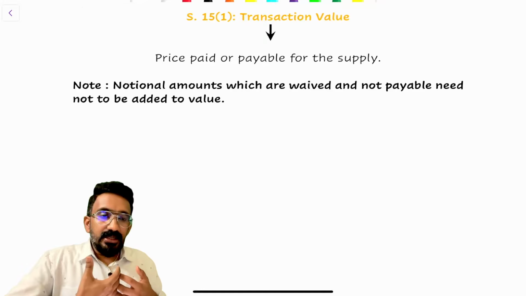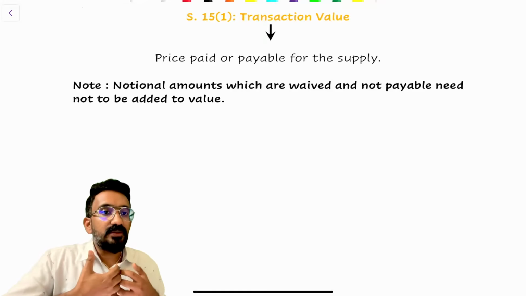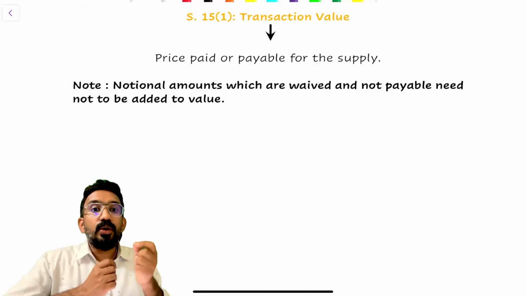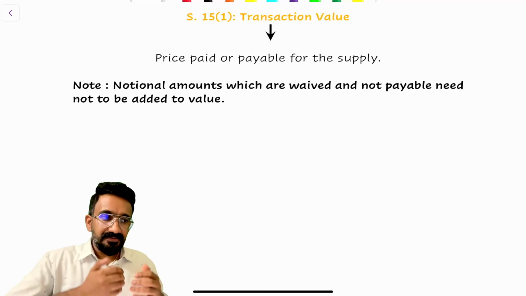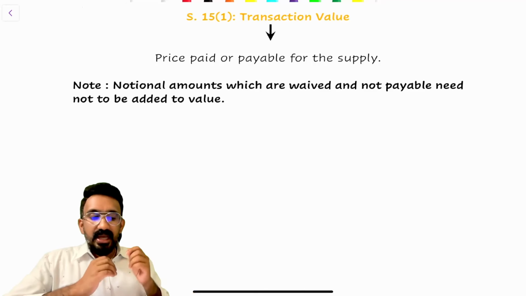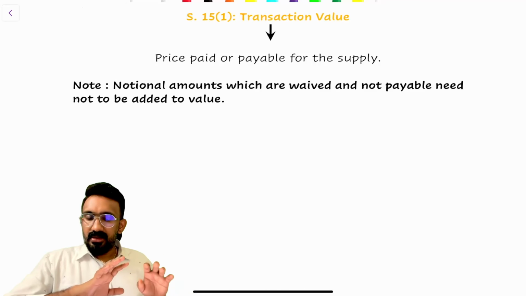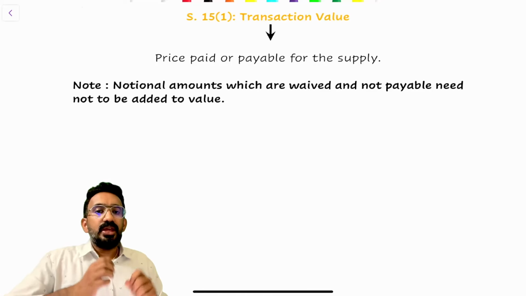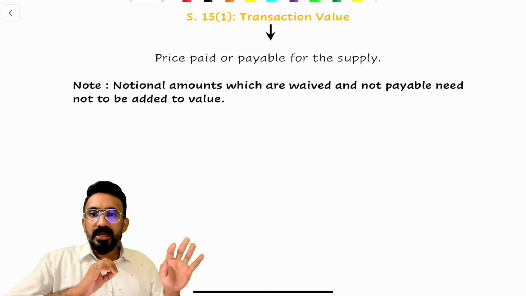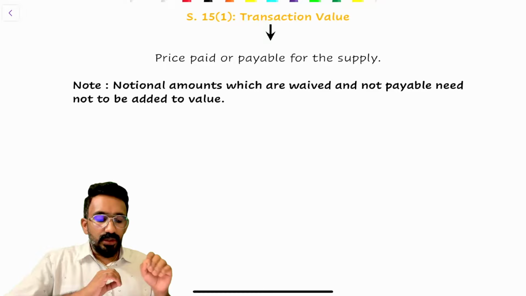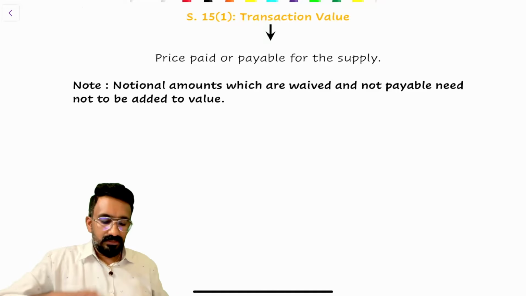The entire understanding of the concept of valuation is inside this wording. What is that wording? Paid or payable, which means what? The GST department does not intend to collect GST on the amount that is not payable. Say I decided not to collect something. I decided to give something for free. There is no consideration I'm expecting out of something. So if something is not payable, there cannot be any GST on that. So that's what I've written as a note here. Notional amounts which are waived and not payable need not be added to the value.